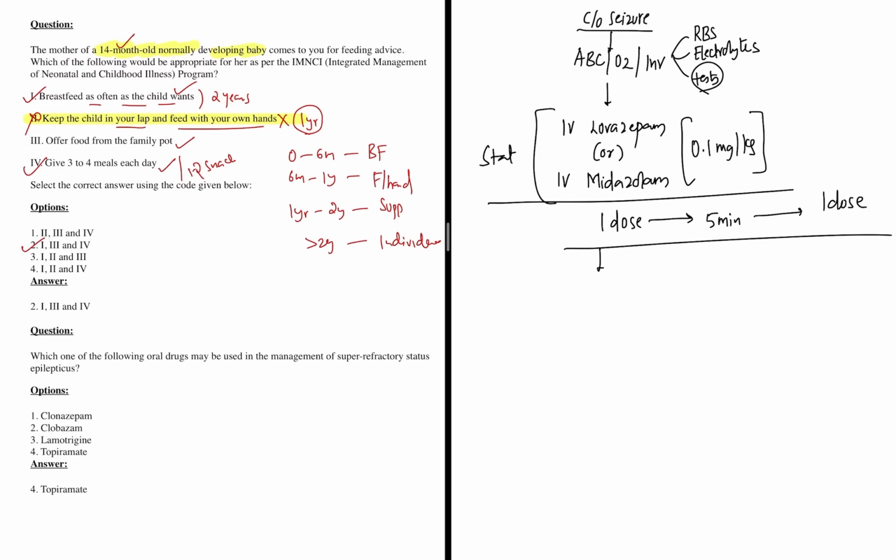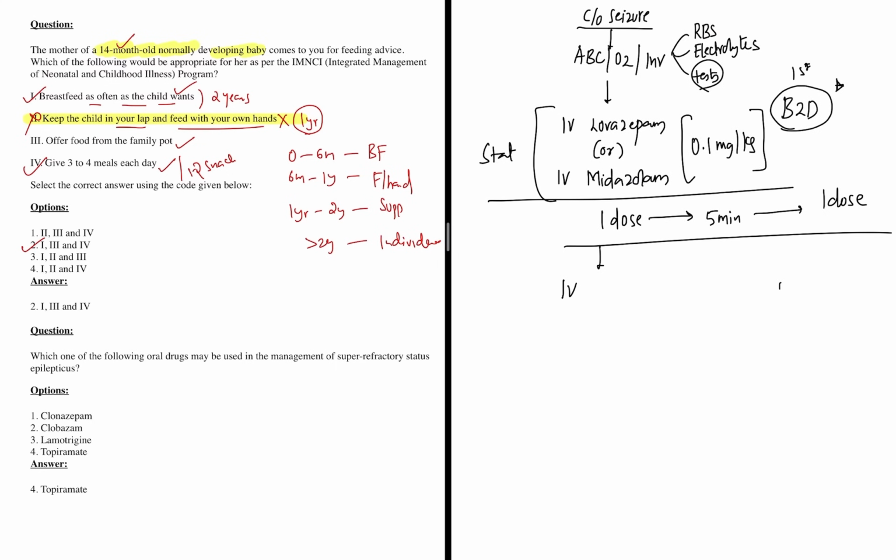Even after doing this, if seizure is continuing, then we'll start anti-epileptics, because we have started with benzodiazepines only. We are not giving anti-epileptics. First we'll give benzodiazepines. Second we'll give anti-epileptics. So the anti-epileptic which we prefer is either IV phenytoin or IV fosphenytoin, or you can give sodium valproate also, or you can give levetiracetam also, or then we can go for phenobarbital coma.